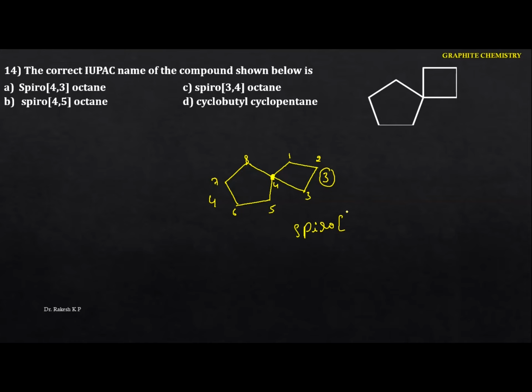So now we are going to have 3, 4. What is the total number of carbons? That is 8. What are you going to have? Octane. Spiro 3, 4 octane. So hence in this case the option is spiro 3, 4 octane. The option is which one? The C.